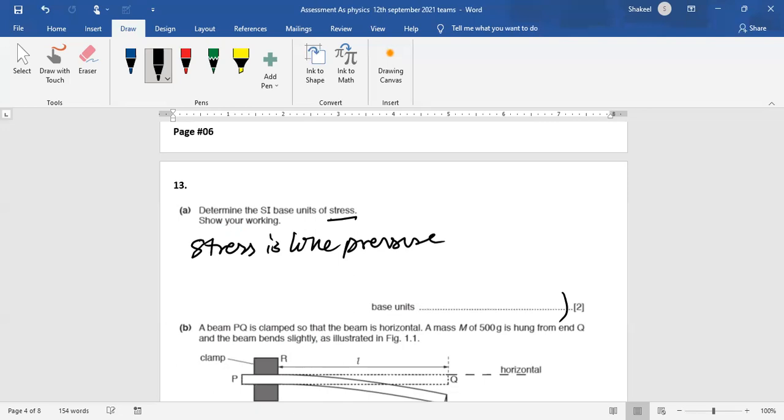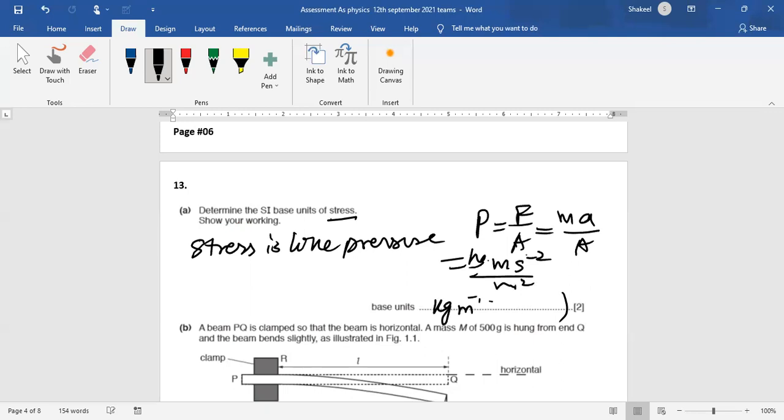Pressure is force over area and force is, you know, ma. So you will work it out like kilogram meter per second square over meter square. So it will be kilogram per meter per second square.